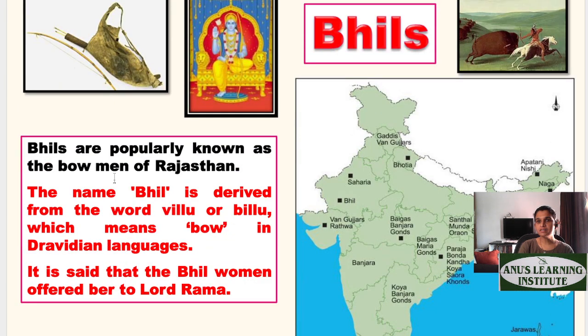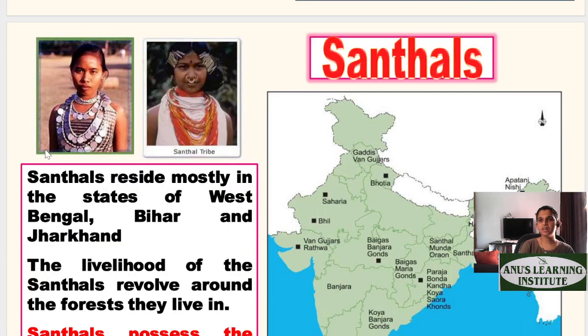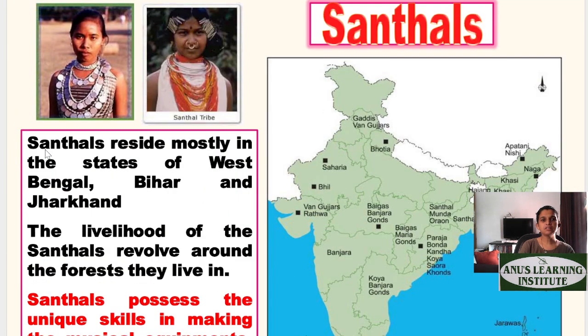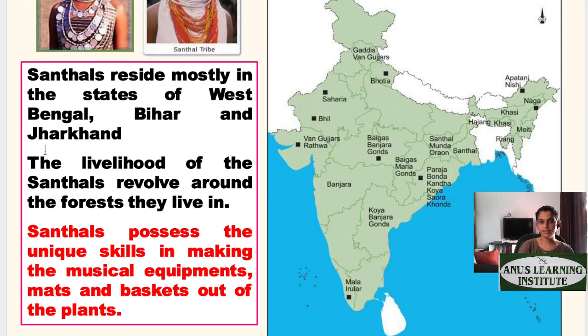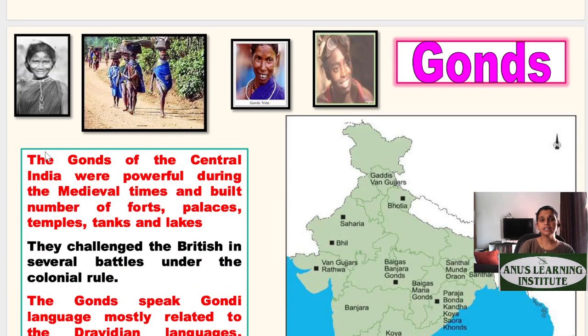Then we have Bhils. They are in Rajasthan. This word Bhil is actually derived from Bhillu, which means a bow, from bow and arrow. Then we have the Santhals. Santhals are in the states of Bengal, Bihar, and Jharkhand. Then we have the Gonds. The Gonds are in central India.